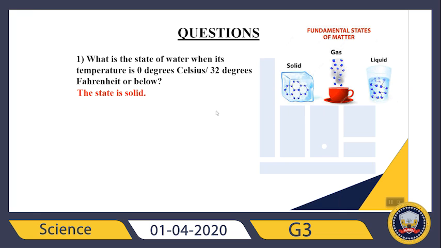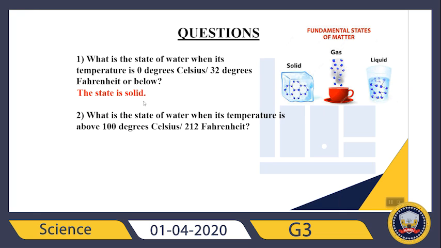Good job. What about my second question? What is the state of water when its temperature is above 100 degrees Celsius, 212 degrees Fahrenheit? So what will happen if the temperature is above 100 degrees Celsius? The state will be solid, gas, or liquid.